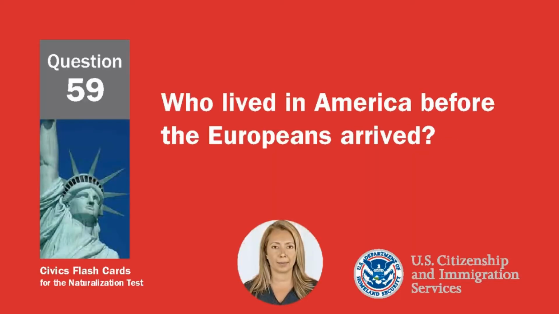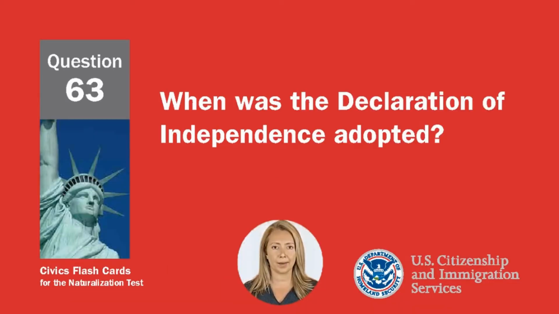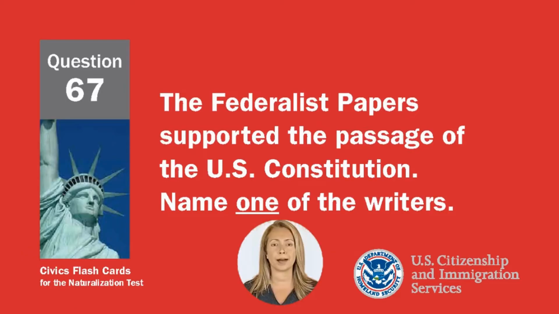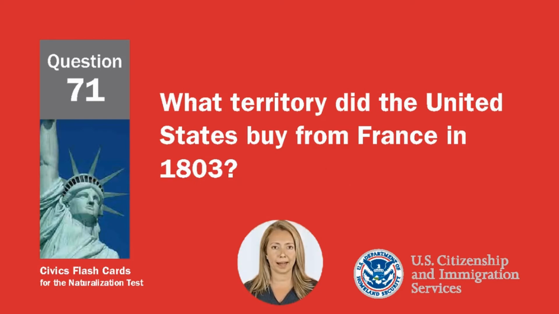Who lived in America before the Europeans arrived? American Indians. Native Americans. When was the Declaration of Independence adopted? July 4, 1776. The Federalist Papers supported the passage of the U.S. Constitution. Name one of the writers. James Madison, Alexander Hamilton, John Jay, Publius.